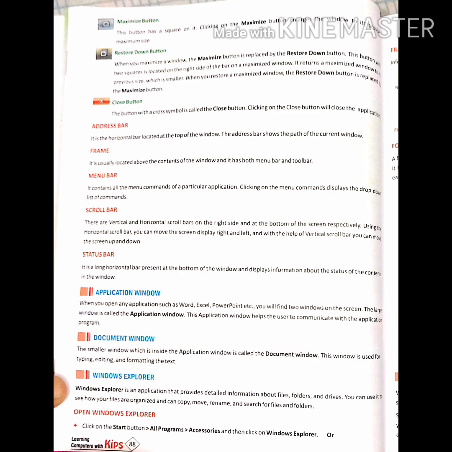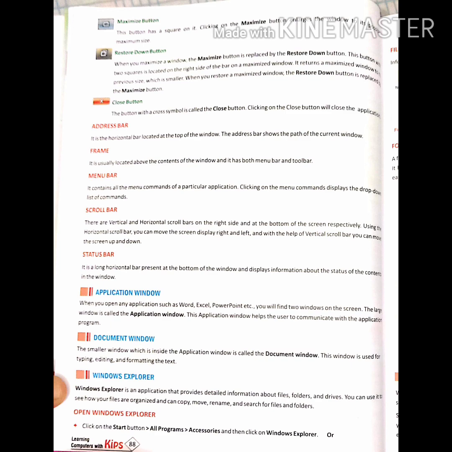Restore down button. When you maximize a window, the maximize button is replaced by the restore down button. This button with two squares is located on the right side of the bar on a maximized window. It returns the maximized window to its previous size, which is smaller. When you restore a maximized window, the restore button is replaced by the maximize button. Close button. The button with the cross symbol is called the close button. Clicking on the close button will close the application.